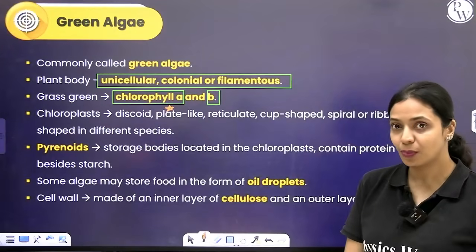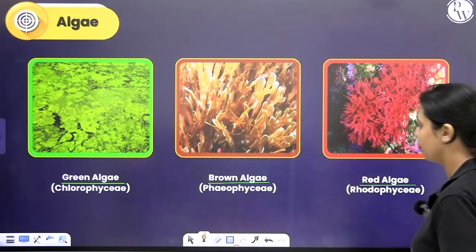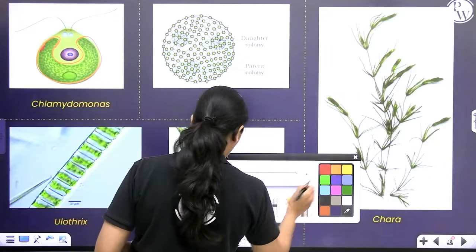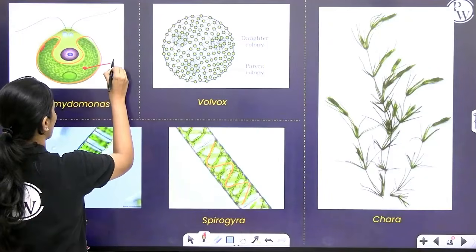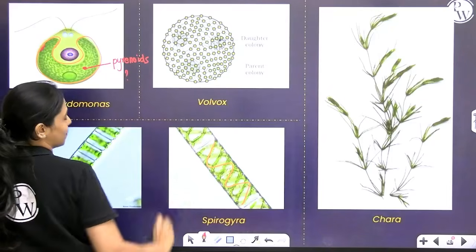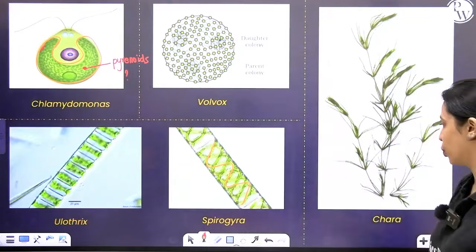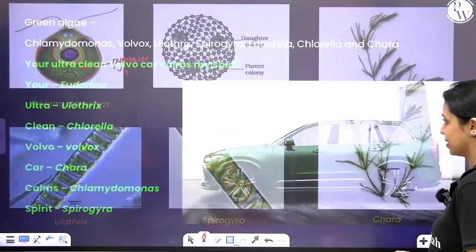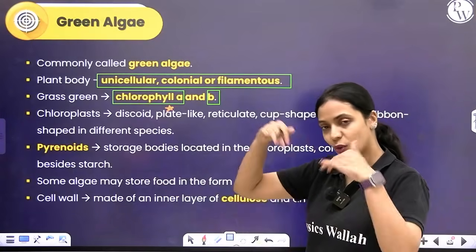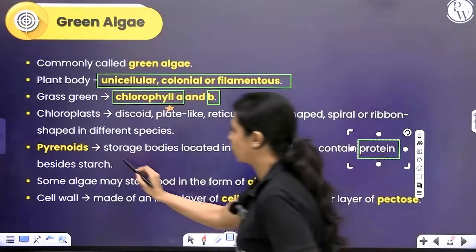Another important feature in green algae is that within the chloroplast, you will have structures called pyrenoids. You see this only in green algae. So what are these basically? Pyrenoids are storage bodies. They store starch and protein, and they are present inside the chloroplast. Where are they located? They are located inside the chloroplast, not in the cytoplasm, and they contain protein along with starch.